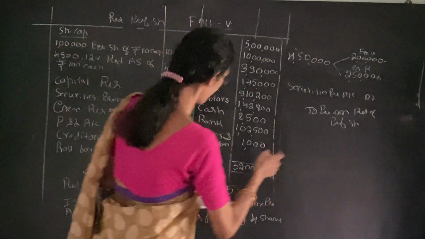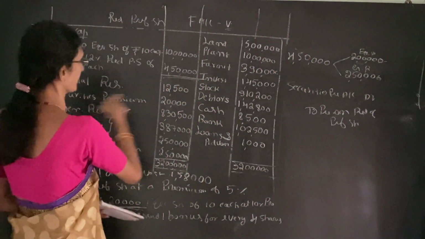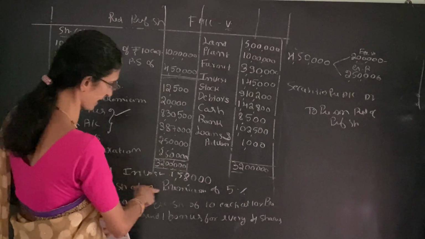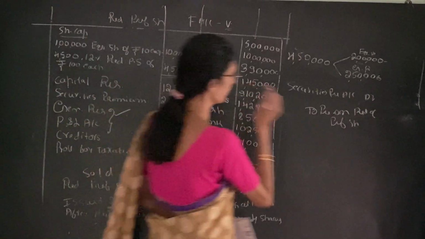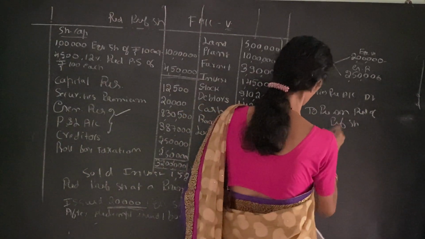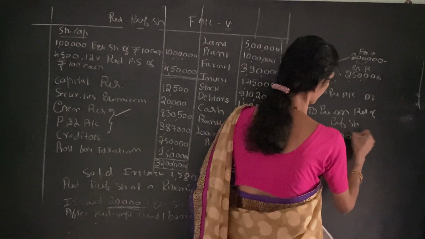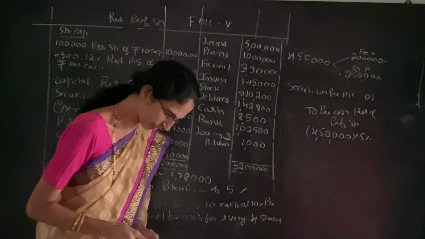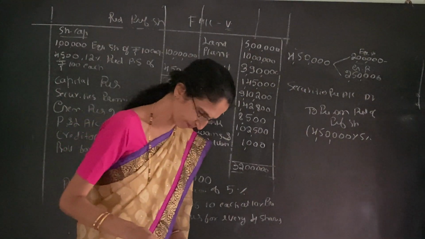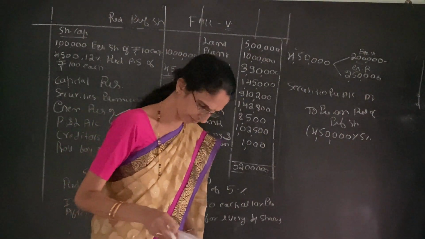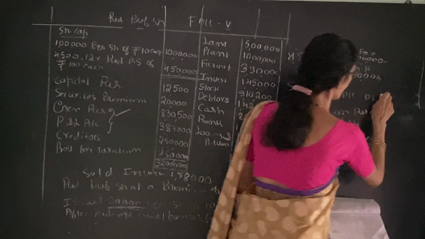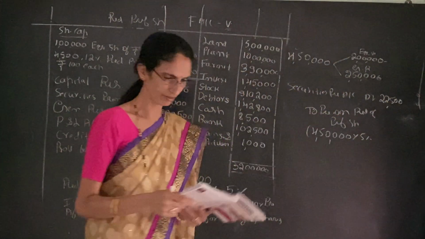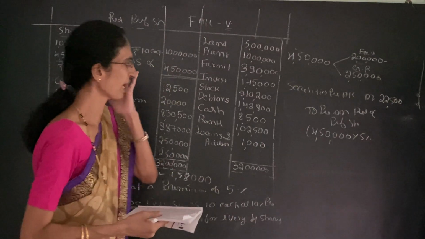How much is it? Preference shares are 4,50,000, redeemable at a premium of 5%. So 4,50,000 into 5% premium will be 22,500. So this is the premium.